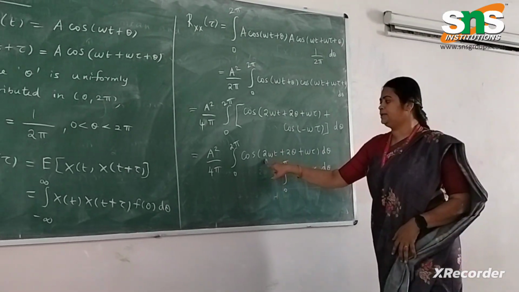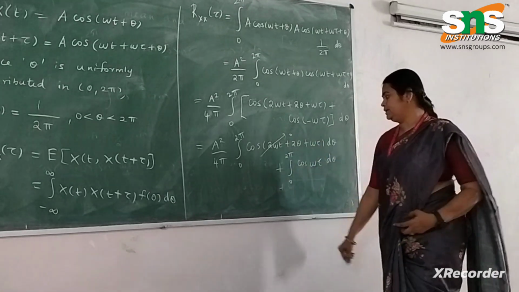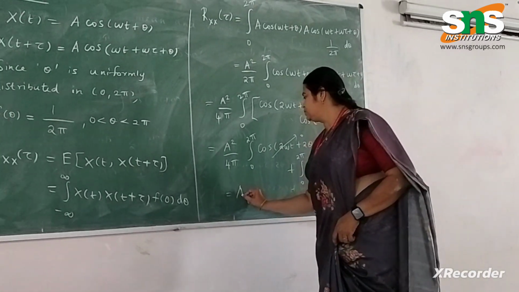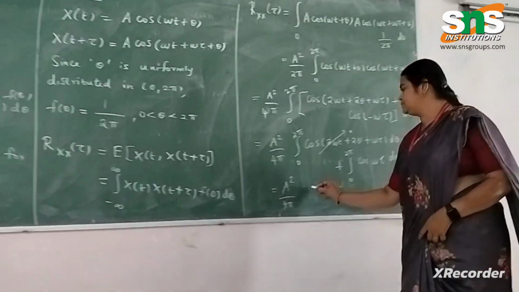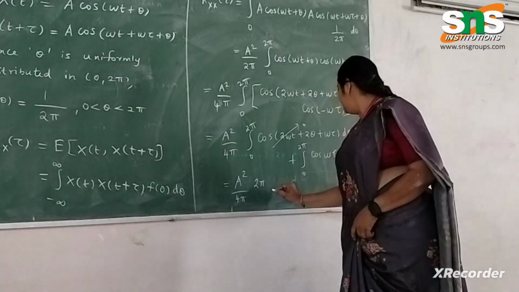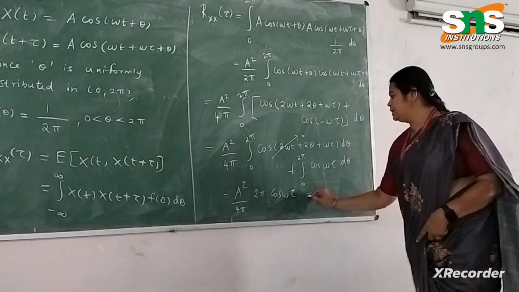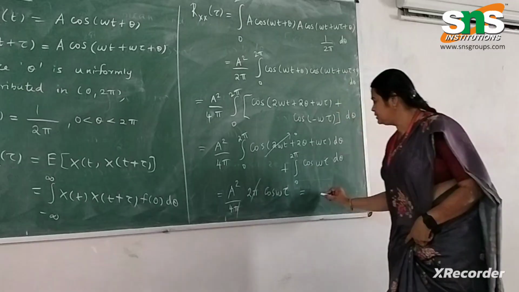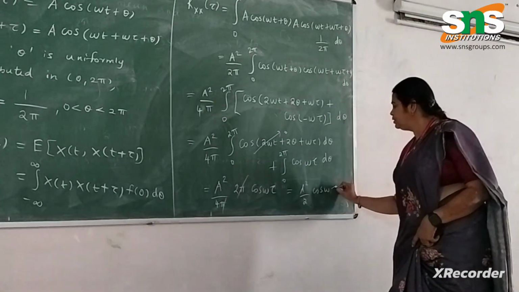So when you integrate the first one you get sin, so this becomes 0, and a square by 4 pi into integral of cos omega tau. So integral of d theta is theta and the limit is 2 pi into cos omega tau. So the answer is pi and pi gets cancelled. So a square by 2 cos omega tau is our autocorrelation function.